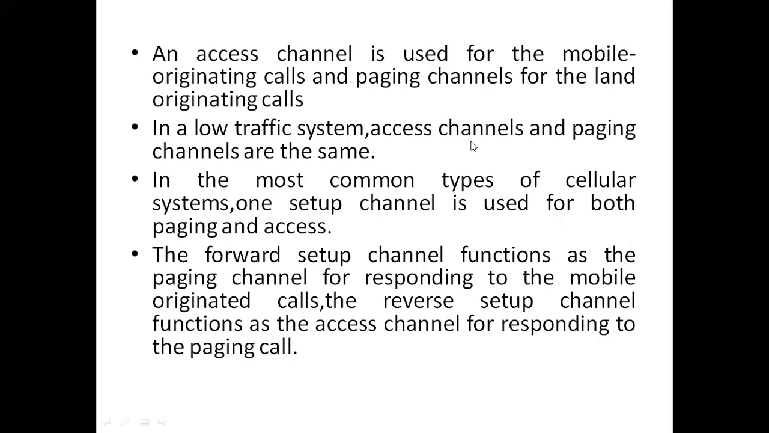First one, access channel. What is meant by access channel, and how can we use it? An access channel is used for mobile originating calls, and paging channels are used for land originating calls. We have two types of channels: first one, access channel, second one, paging channel. Access channel is used for the mobile originating call.